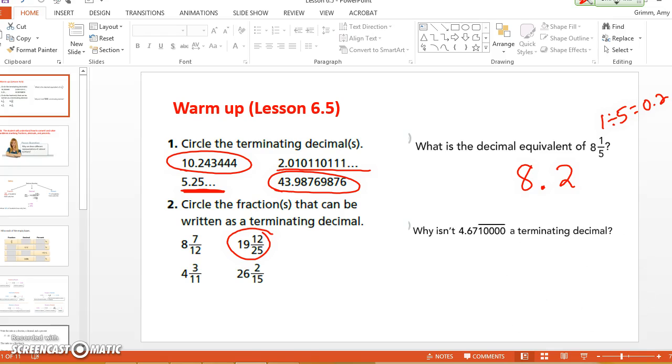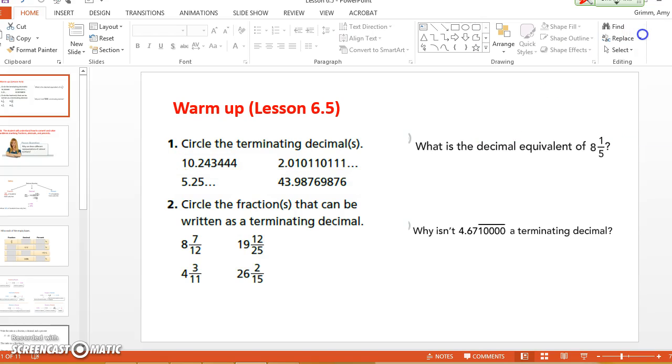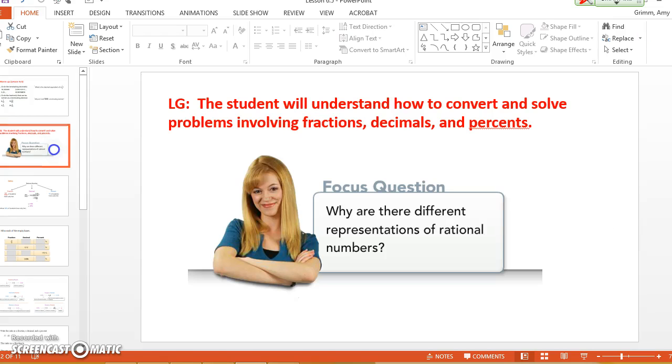Okay, any questions on any of that before we move on? No, this one isn't terminating. It is repeating because of that 1 right there before the zeros. Okay. All right, so let's look at our learning goal for today.